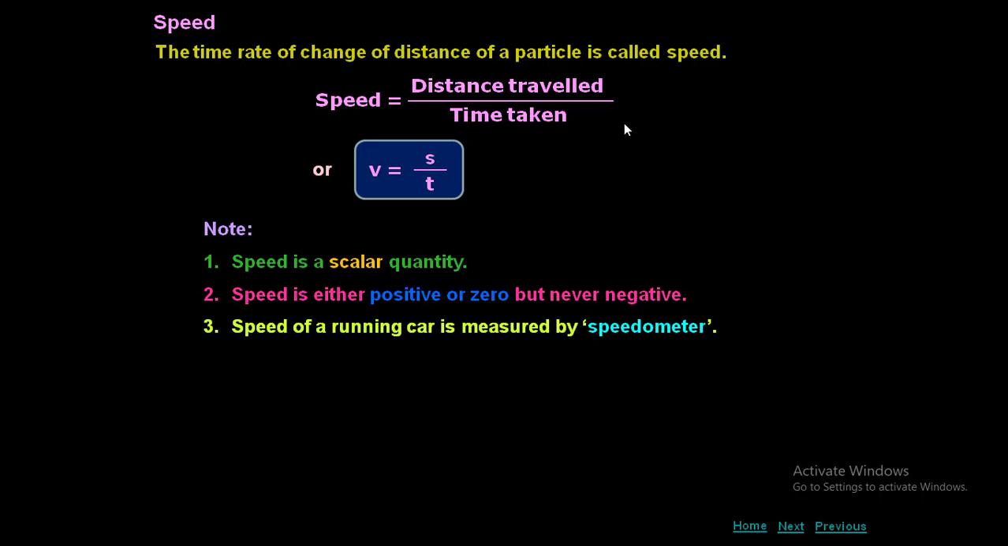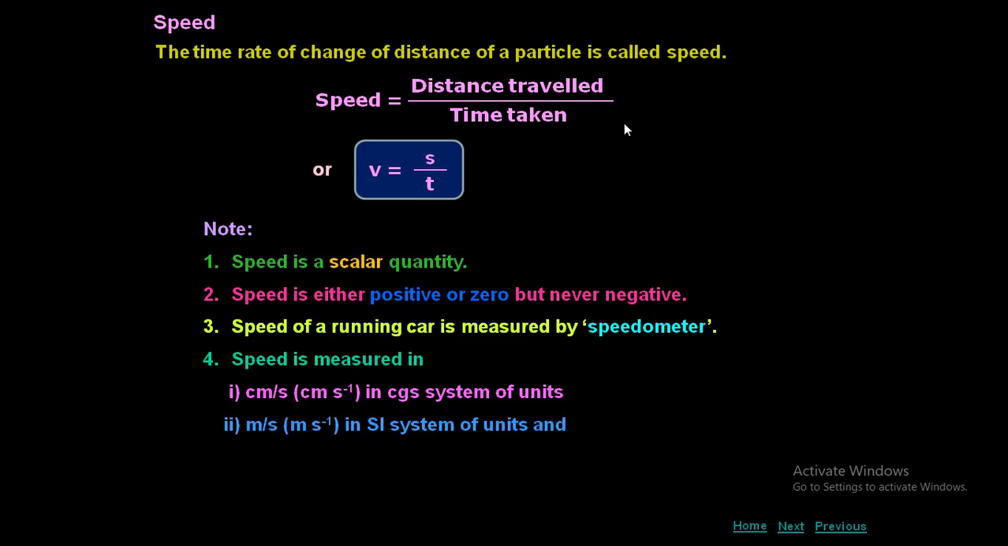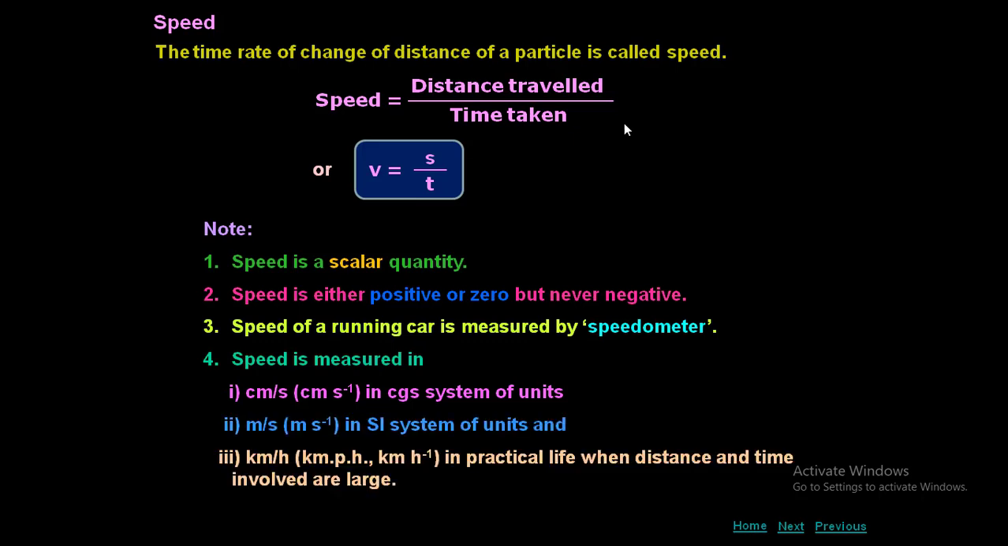The speed of a running car is measured by a speedometer, which you can see in your car or bike. Speed is measured in either centimeter per second in the CGS unit or meter per second in the SI system, and kilometer per hour, which is a practical unit. It does not belong to either SI or CGS, and the distances and time involved are very large.